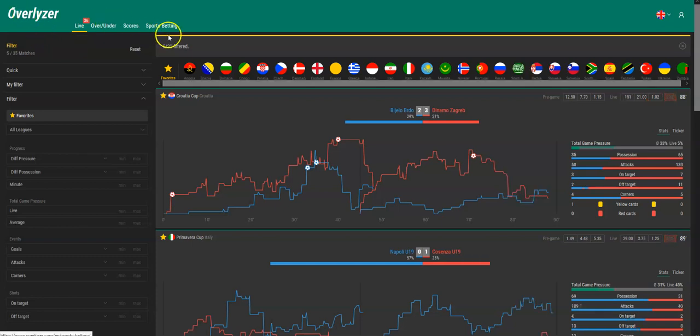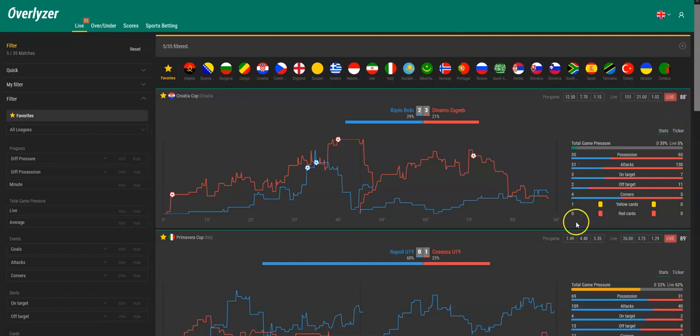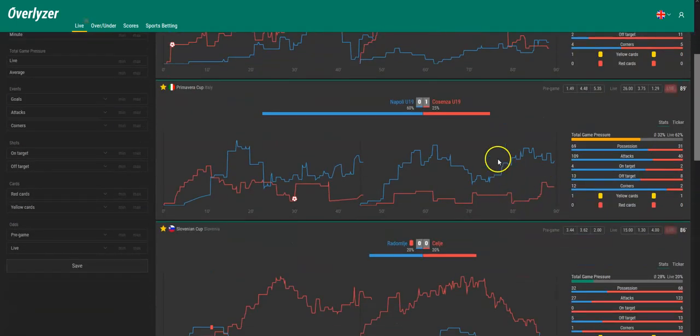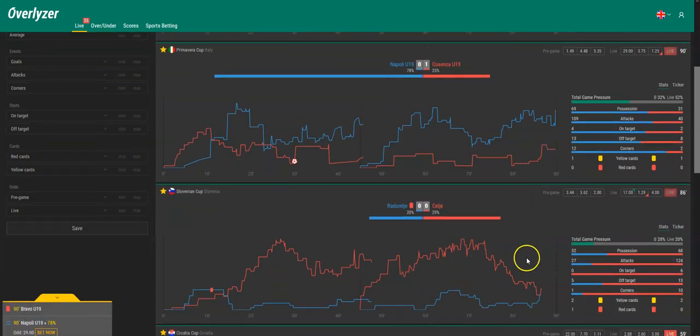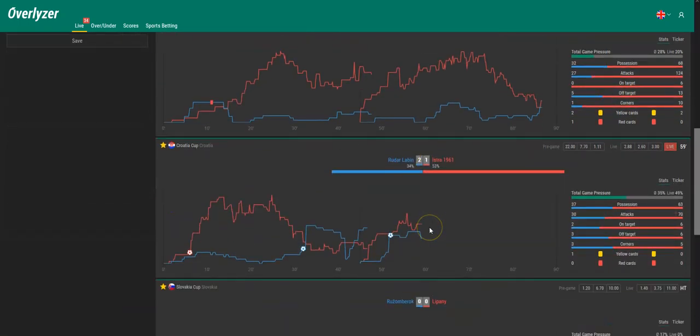And we are back, and we're entering the final stages of most of the games. Still 3-2 for Dinamo Zagreb in the 88th minute. That's quite an offensive, intense game here with 62% live game pressure in the last 10 minutes. Here's the 90th minute. Napoli failed to score until now. Celje also has decreasing pressure, but yeah, still possible, still better than Radomlje, who are 1 man down.